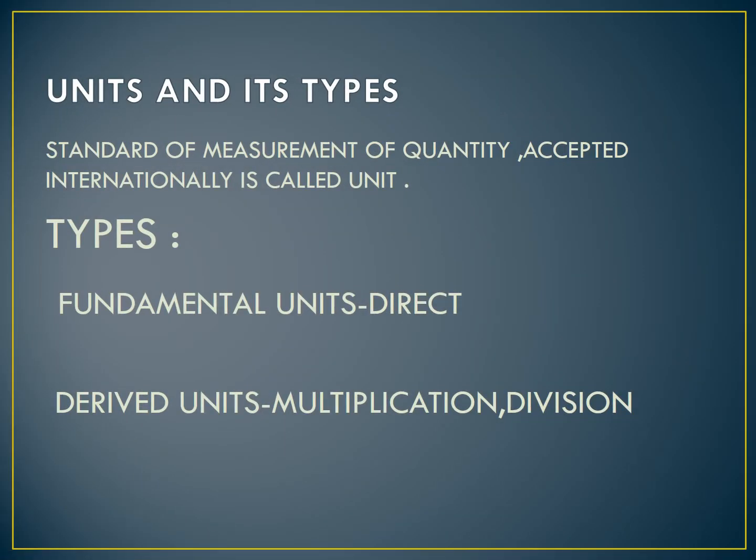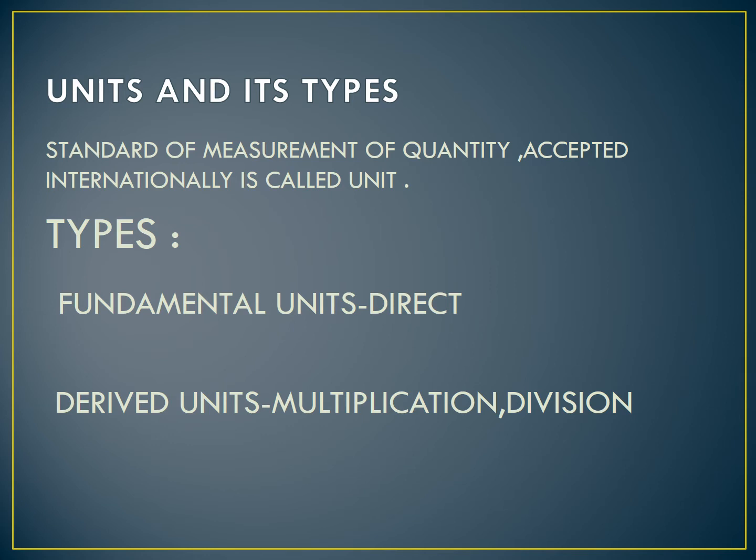Now, units and its types. The process of measurement is basically a process of comparison. Measurement is based upon comparison. So, comparing a physical quantity with its standard one is known as measurement. To measure a quantity, we always compare it with a reference. For measuring a pen, we will take a scale or a measuring tape. The measuring tape is a reference. By comparing the physical quantity with the reference one, we tell the measurement.